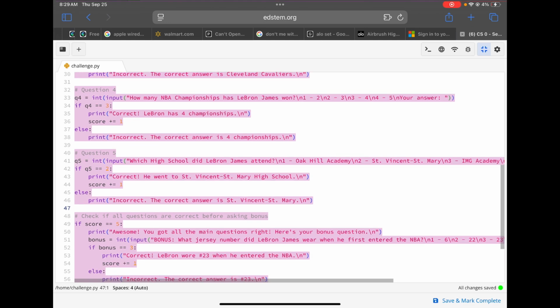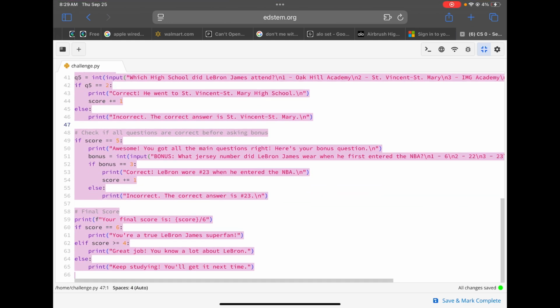Also, I learned how to use a nested conditional for my bonus question, because I didn't want a bonus if the user didn't get all of the main questions right. And so that's the idea I was going for.